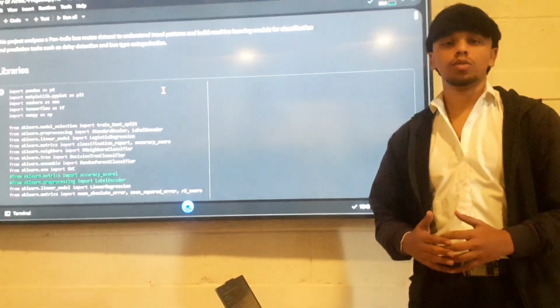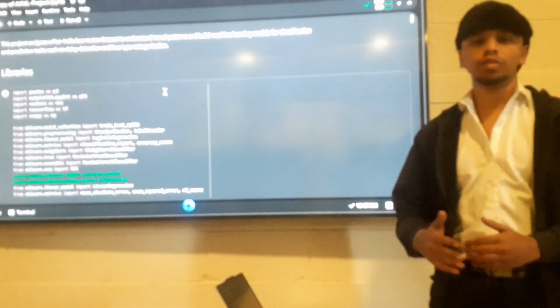Today I am here to present my bus transport intelligence platform, which provides the travel time, estimates the delay risk, and also suggests optimal connected routes when there is no direct route available.